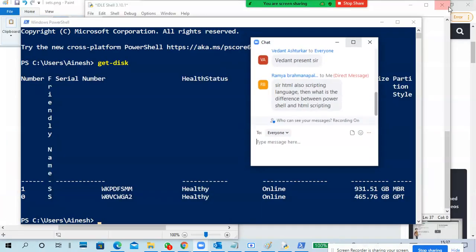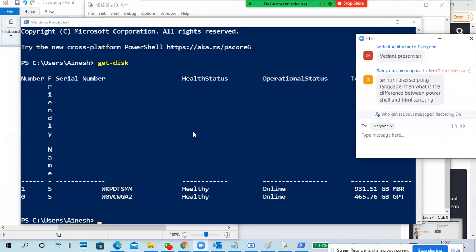HTML is also a scripting language, but you don't do any change of behavior there. HTML is mainly for how to display a message on the web browser. That is the main purpose: how to display a message, how the text should be, or maybe a picture, or a function to run on it. It's not a complete language.